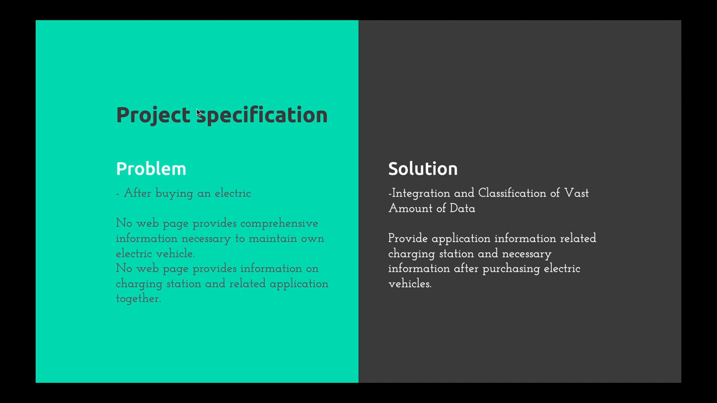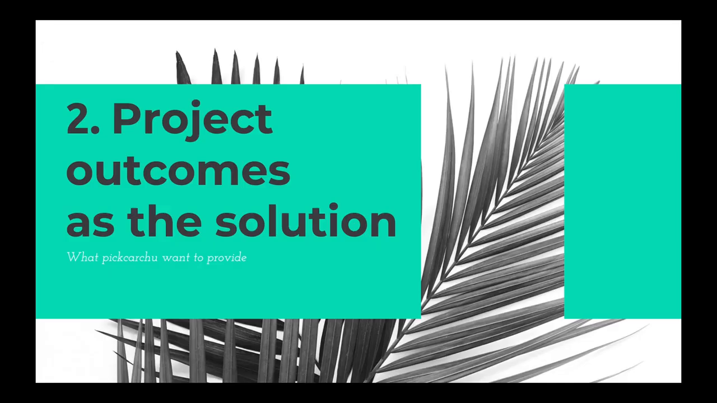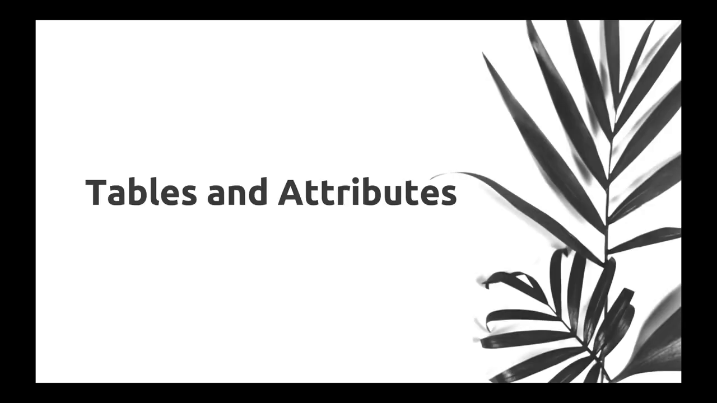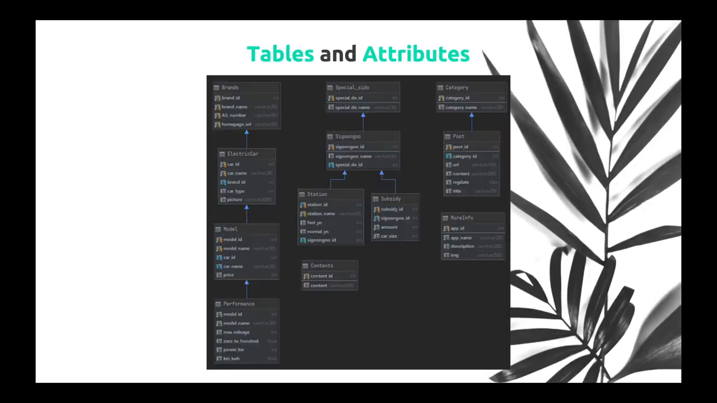The fourth problem is that there is no service that provides the necessary information and charging station applications after buying an electric car. The second chapter is project outcomes as the solution. The description of the database schema is divided into 4 sections. First, tables and attributes. The table is divided into 3 main categories.